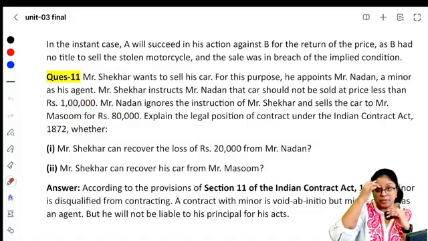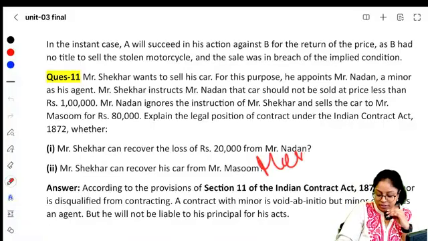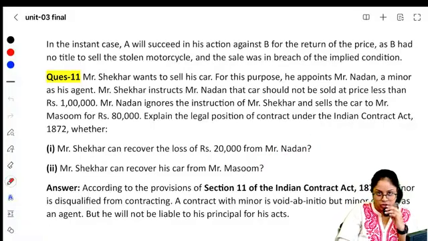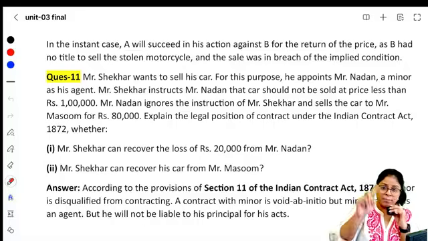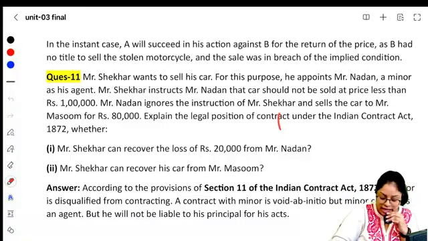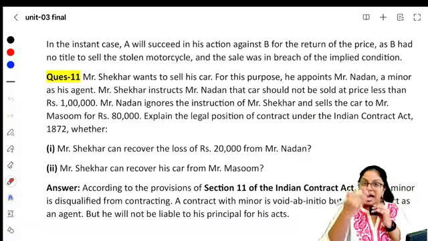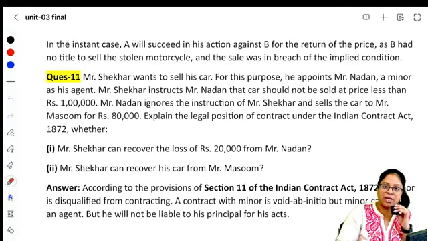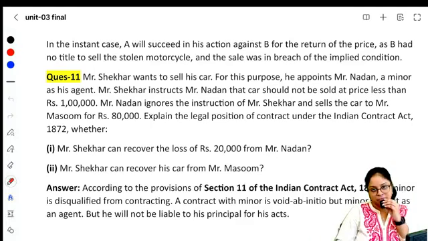Explain the possession. This is the case of mercantile agent. If a mercantile agent is selling the goods, okay, and I purchased it in good faith, I did not know that mercantile agent did not have the authority to sell it below 1 lakh. I did not know. He offered 80,000, I accepted it, I purchased it. I will get a good title.